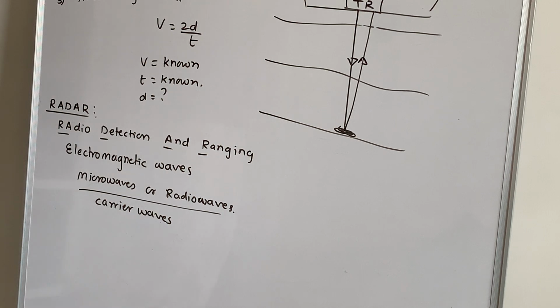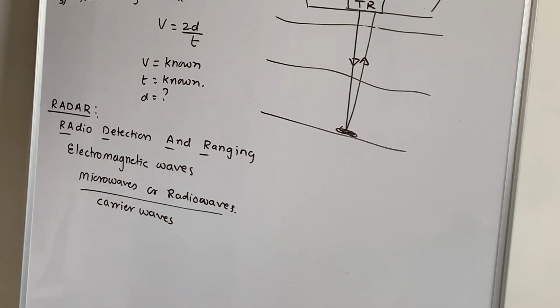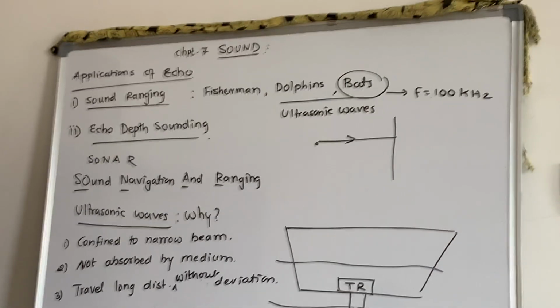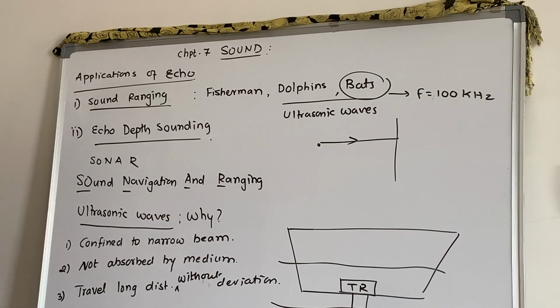Third, the speed of sound in air is given as 330 meter per second, but you have to write at 0 degrees Celsius because 330 is not at room temperature, it is at 0 degrees Celsius. So those values are very important. Then the wavelength of light waves is very small and that of sound is large, of the order of 10 meter. All those points will be covered there.